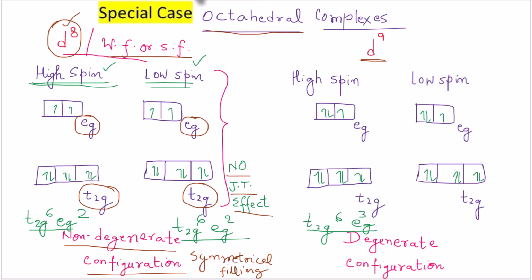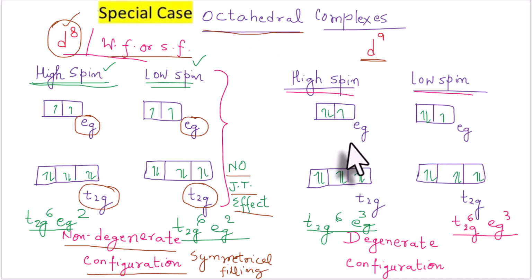So you can very well observe that the filling in the high spin as well as in the low spin are similar, exactly the same as we had for d8. Just like d8, the filling of 9 electrons in the t2g and eg orbitals is the same. Here also we have t2g6, eg3.